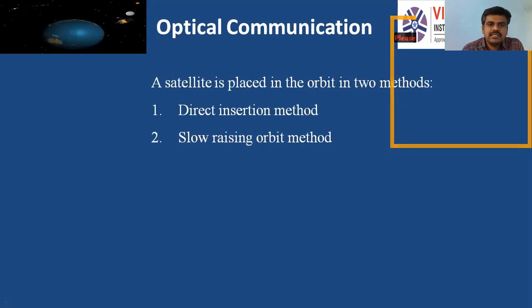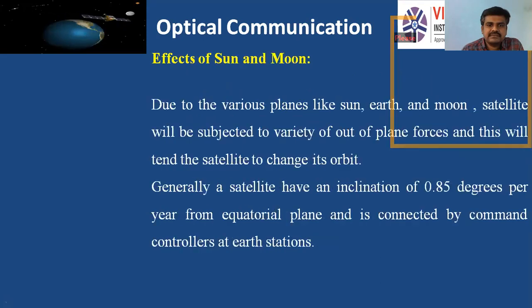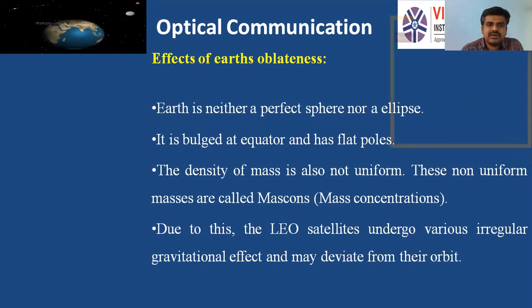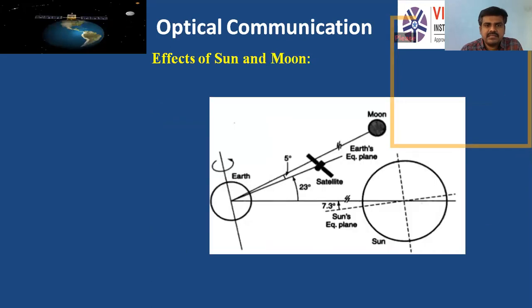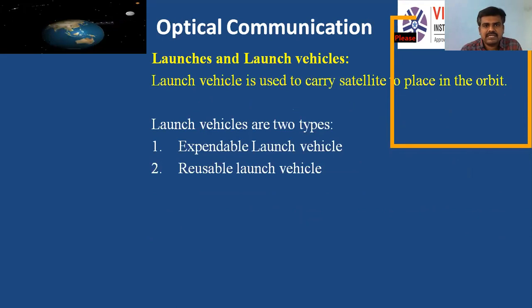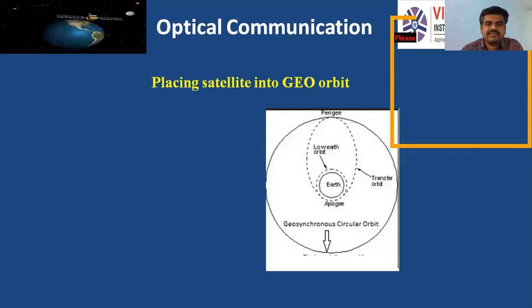So what we have discussed today: orbital perturbations, what is meant by orbital perturbation, what are the causes of orbital perturbation, that is effects of Earth's oblateness and effects of sun and moon, orbit determination, how the orbit is determined, launches and launch vehicles, what are the types of launch vehicles, and how a satellite is placed into the geostationary Earth orbit. This is what we have discussed today.